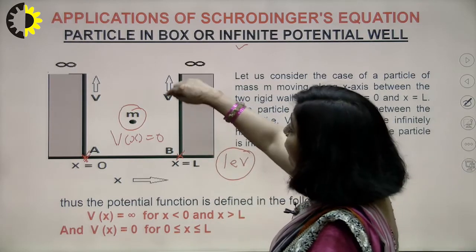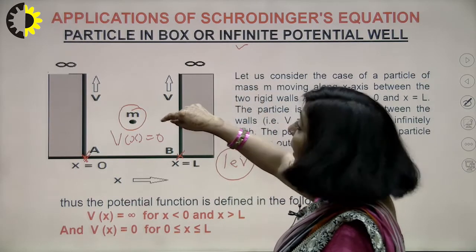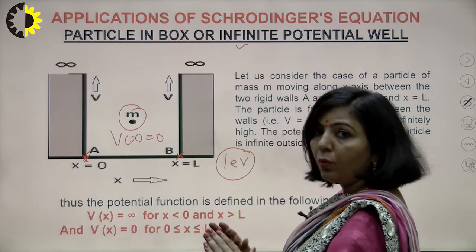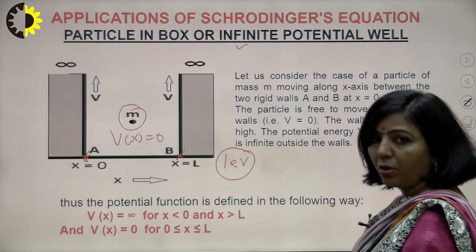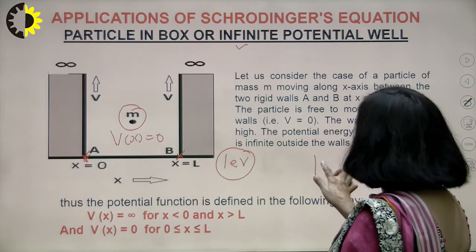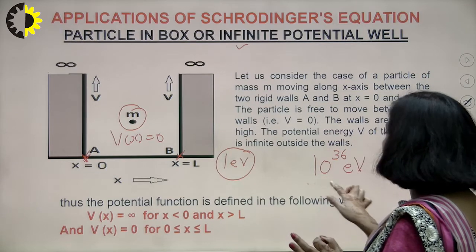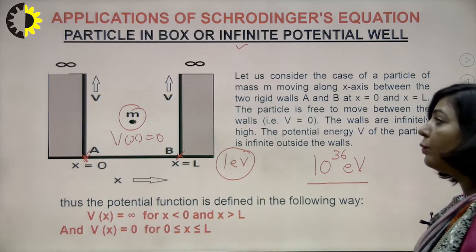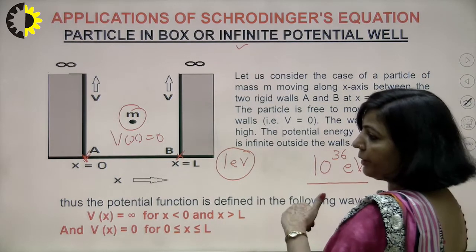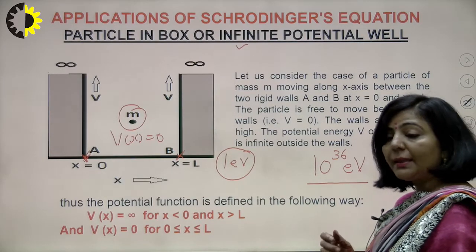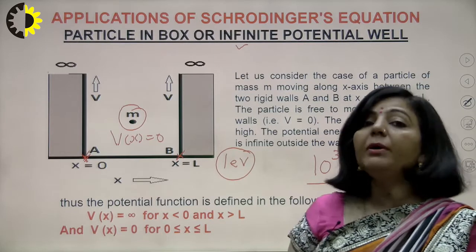And let the energy required to cross these boundaries, or to move outside this box, be, just as an example, 10 raised to power 36 electron volt. It means that the particle is not having that much energy.